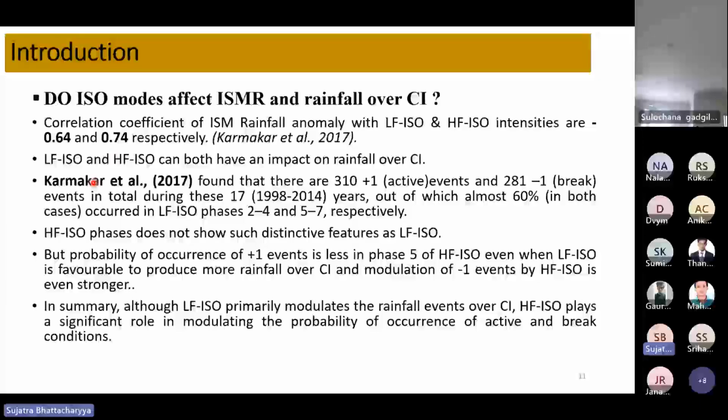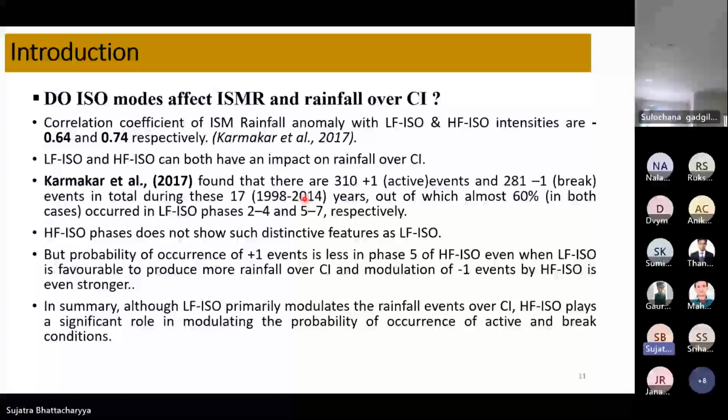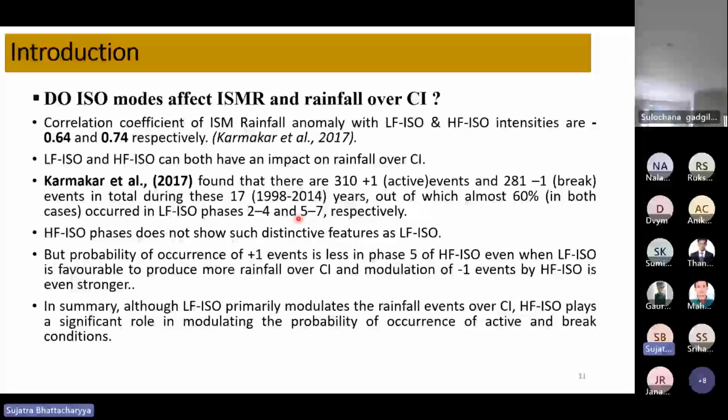And what they have done is they found the +1 events, or the events which are active, say normalized, if normalized anomaly is more than +1. And if less than -1, they considered it as a -1 event, and for +1, they considered it as a +1 event. So there were 310 +1 events and 281 -1 events between the years 1998 and 2004. And they found that out of these active and break days, 60% of +1 events occur in phases 2 to 4, and 60% of -1 events occur between phases 5 and 7.